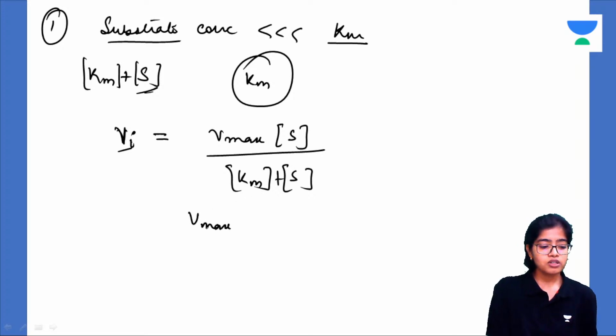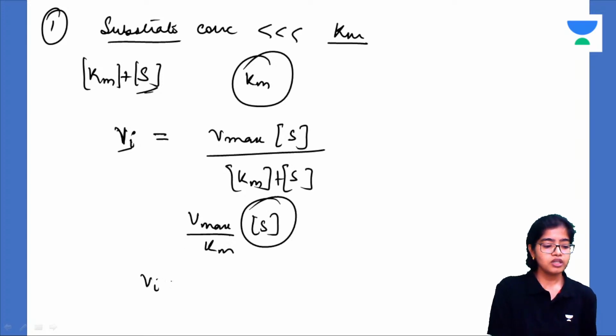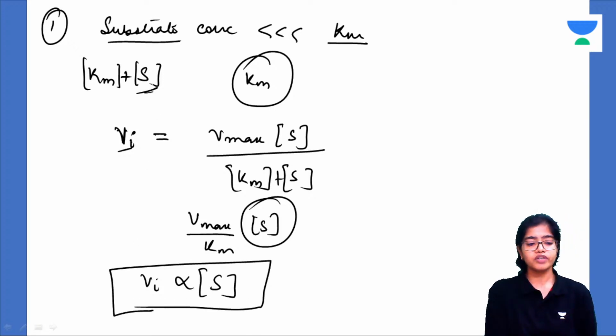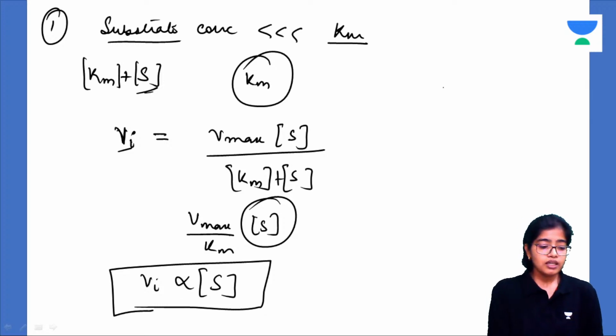Now V max is also constant, Km is also constant. So Vi will depend upon S. So the initial velocity will be directly proportional to the concentration of the substrate when the substrate concentration is less as compared to Km. Okay, following all of you? How did we get this? From the rate of the reaction.